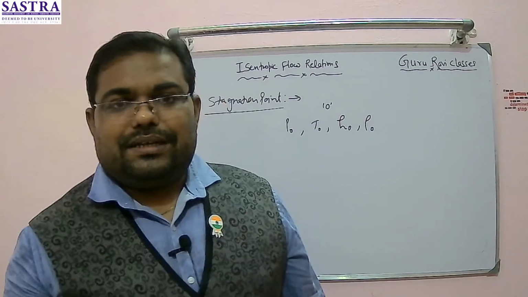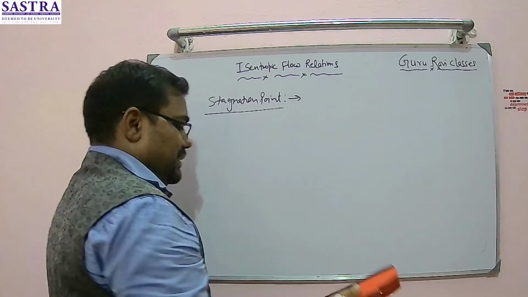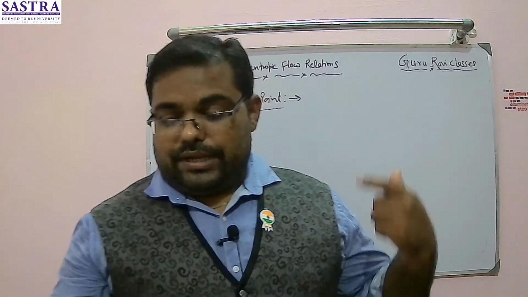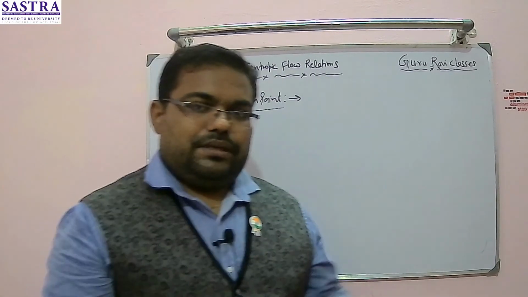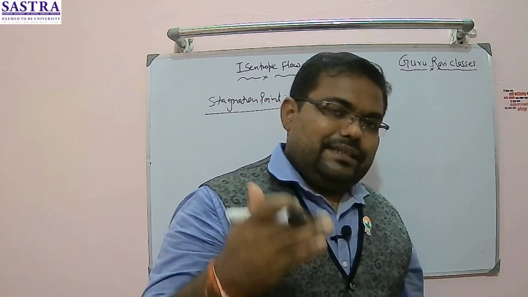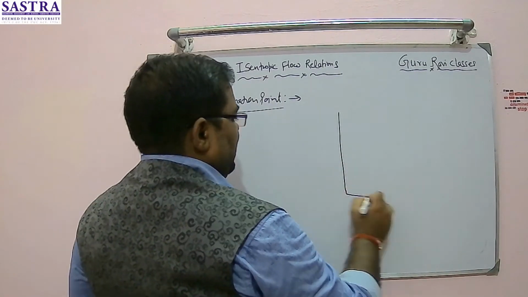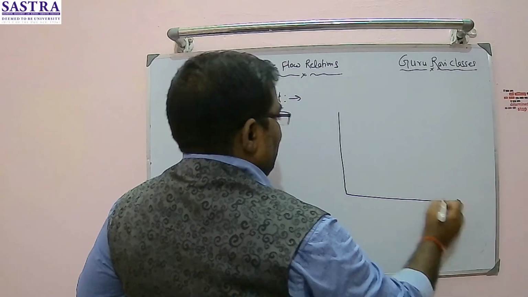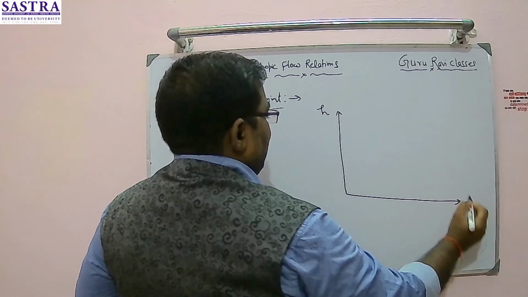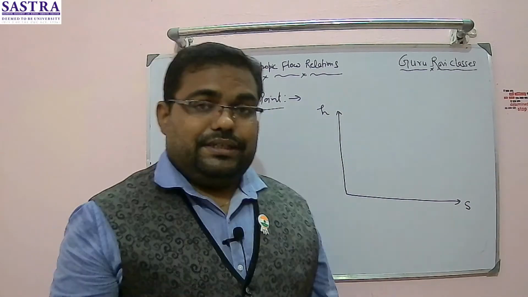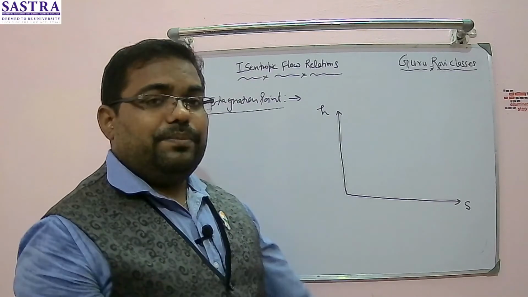So let's start our derivation, how to relate with the Mach number, because this stagnation condition will exist only for compressible flow, and when we are dealing with compressible flow in gas dynamics, we have to relate all the properties with the Mach number. So let's consider the energy equation. I am drawing here enthalpy versus entropy. I cannot go into that much depth because it is part of engineering thermodynamics, which you will already be studying in your basic fundamental thermodynamics. So enthalpy and entropy, I am drawing one curve.